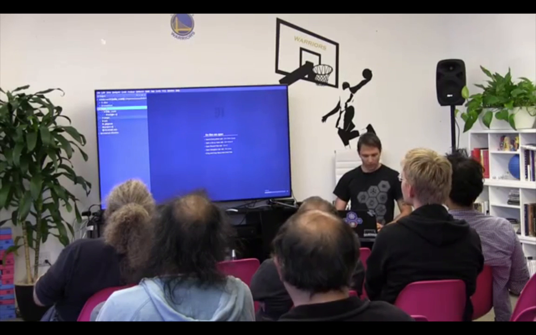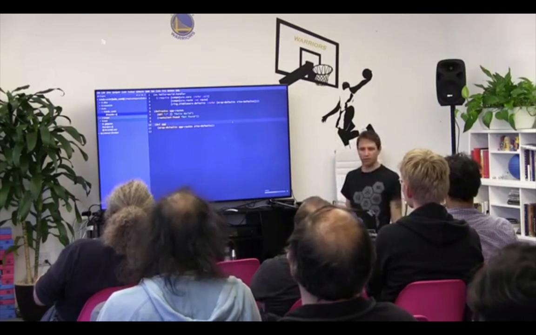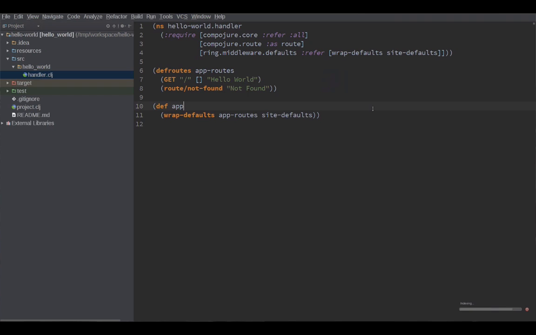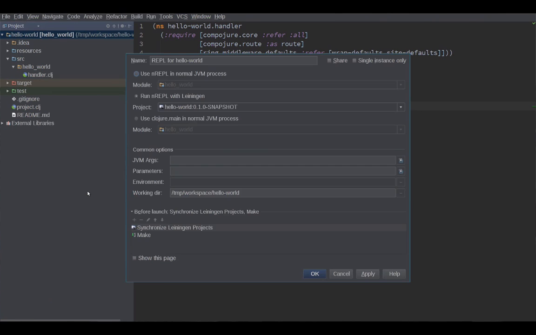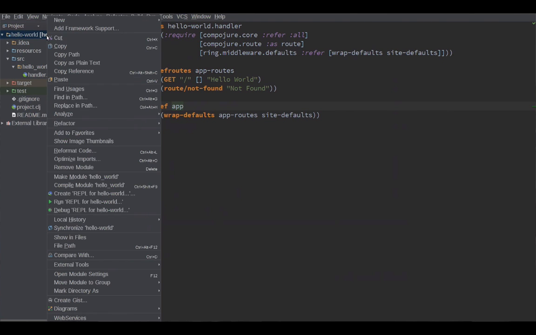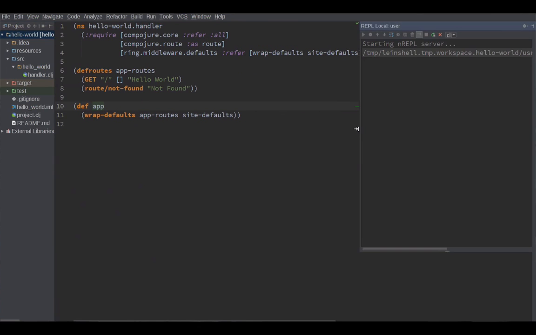But I can work on this just as any other project. It's just, you know, some def routes from Clojure. It's nothing special. And I can work on this locally, especially because all my permissions are the same now too, which is great. So that's indexed. Let's just fire up a REPL because, oops, I don't want to create one. I just want to run one. Run REPL for hello world. That'll take a moment. There we go.